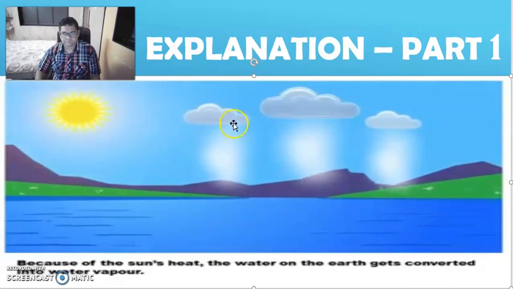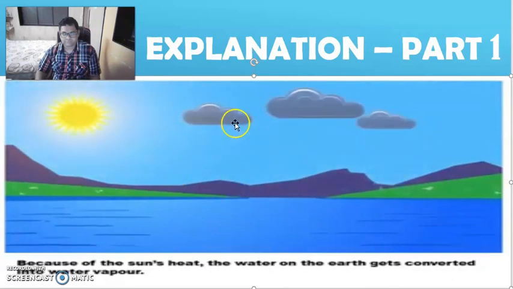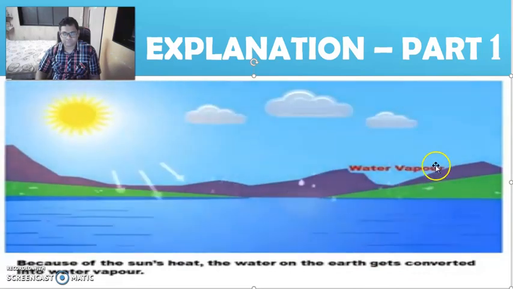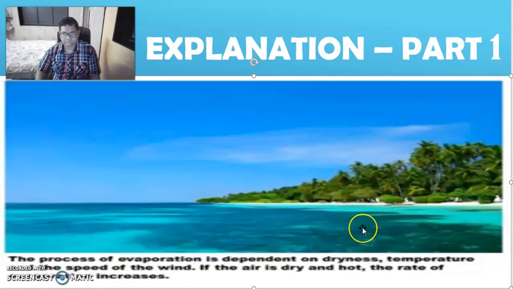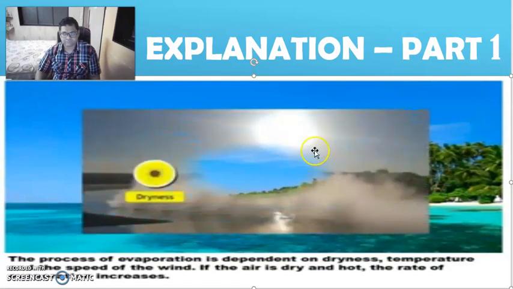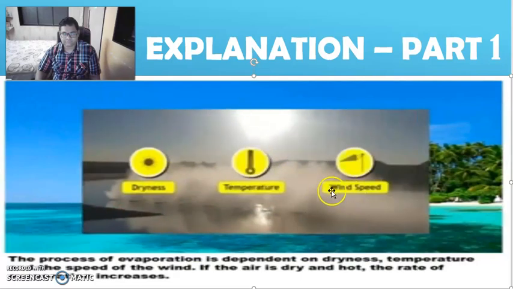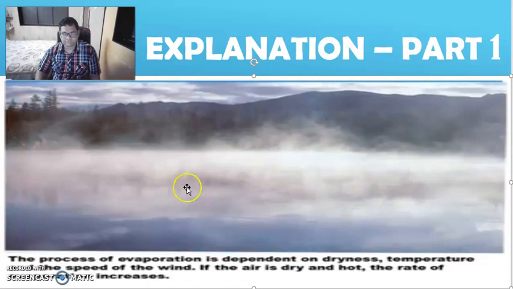Because of the sun's heat, the water on the earth gets converted into water vapor. The process of evaporation is dependent on the dryness, temperature, and speed of the wind. If the air is dry and hot, the rate of evaporation increases.